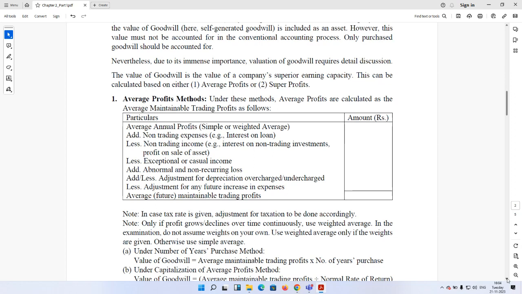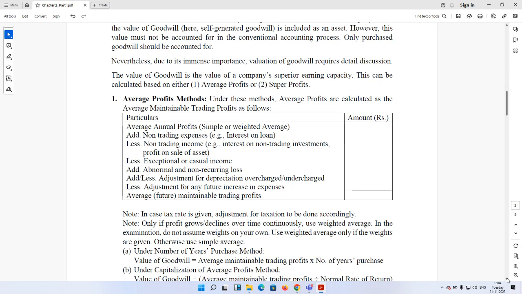While using the weighted average, use the weights that have been given in the problem. If not given, you may assume weights 1, 2, 3: 1 for the earliest year and 3 for the nearest year.